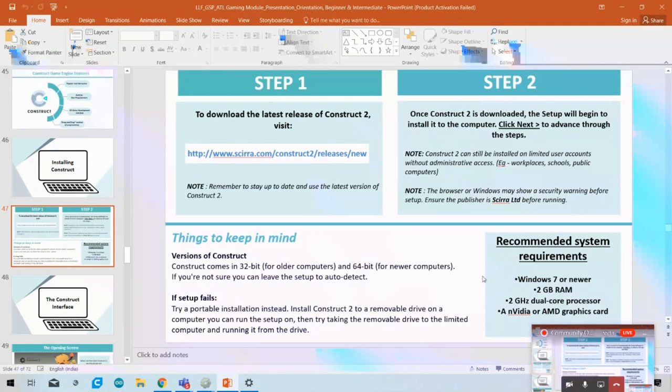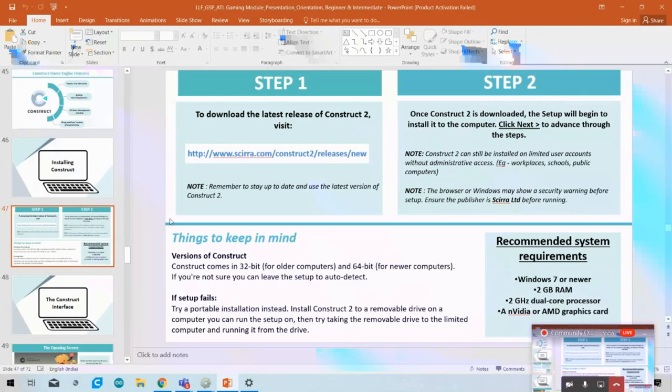Besides this, whenever you download Construct, the setup will begin to install. I will tell you Construct 2 can still be installed. It's a paid software, but for students, the trial version is also available. So I recommend that for the beginner level, you just keep the trial version on your computer. Don't buy the paid version of this software, it is very costly. So I recommend that you just download the Construct 2 trial software.